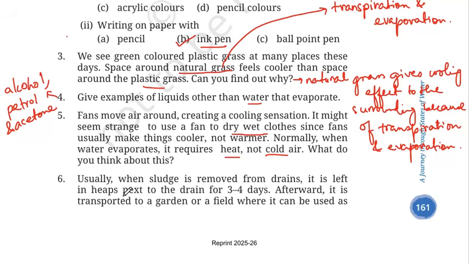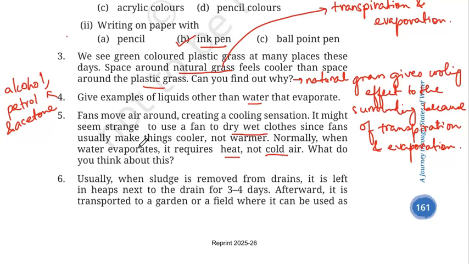So they have given you a condition where we know that for the water to evaporate, we need heat from the sun, right? So for drying wet clothes, we put them outside in the heat, right? And fans we use to make things cooler. When we feel hot, we switch on the fan so that it creates a cool sensation. So what is your thought about this? Can you put clothes for drying in a fan? Will it dry up the clothes or not?